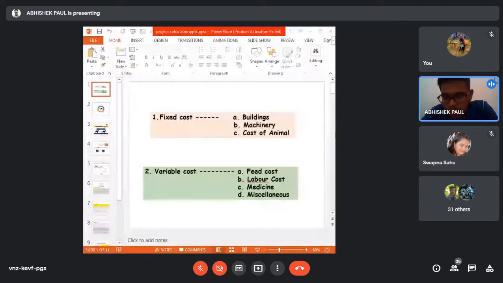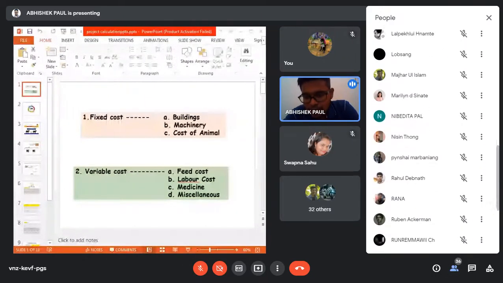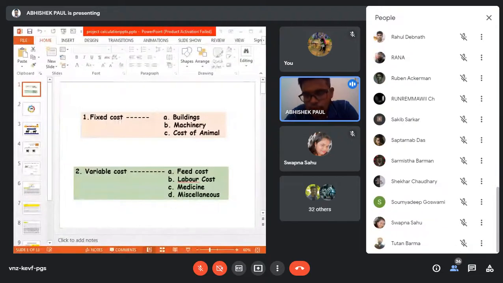In that case, if anyone wants to take money from the bank, you need to prepare one project. A project is nothing but your overall budget: how much your expenditure will be for purchasing the animal, for land, for feeding cost. All these things you need to show to the bank. On the basis of your project, meaning the estimated cost, the bank will sanction the money. So this is about the project.